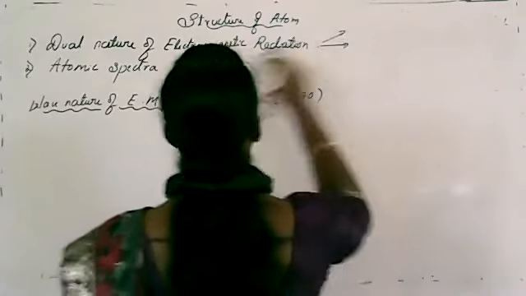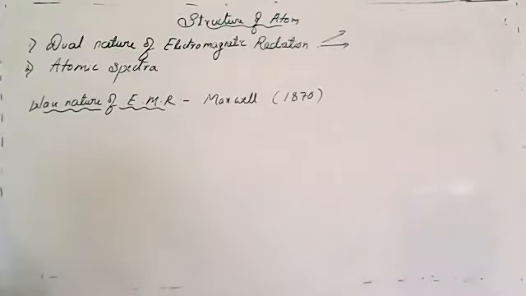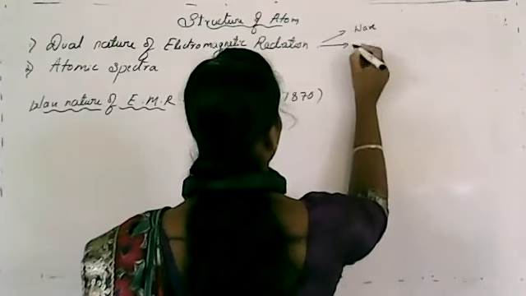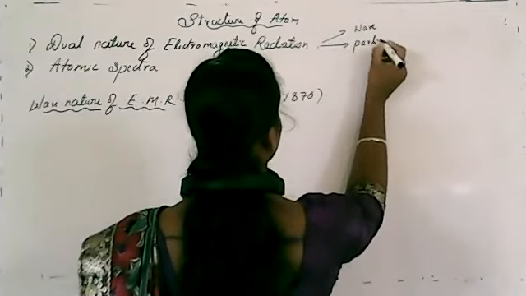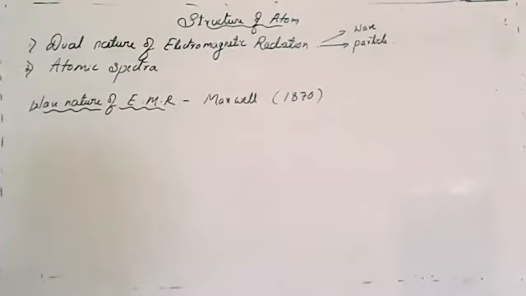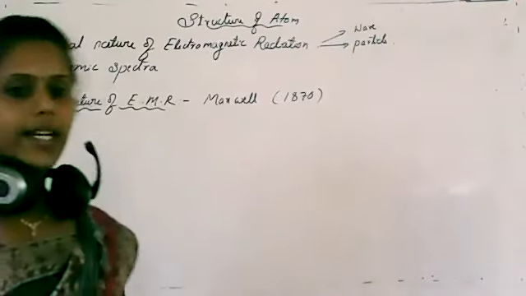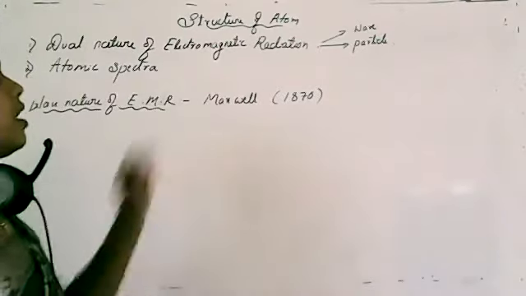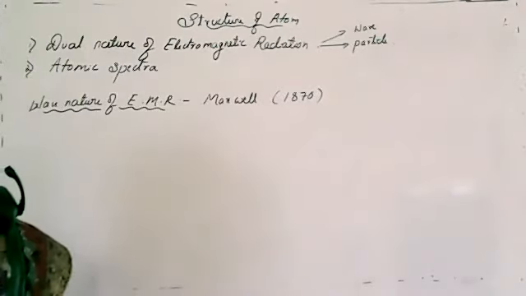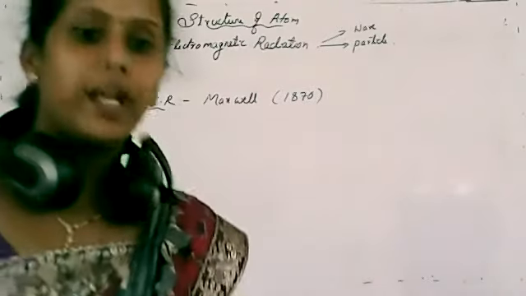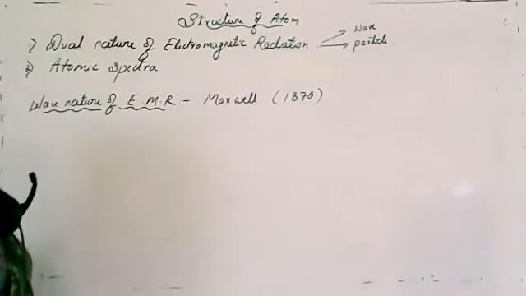So what do you mean by the dual nature of electromagnetic radiation? Dual nature is nothing but it contains both wave nature and particle nature. So there are two types of nature for electromagnetic radiation. For example, I'll consider light. Light again has two types of behavior, one is wave nature and the other is particle nature. And these two factors were not explained by the Rutherford and Thomson models.